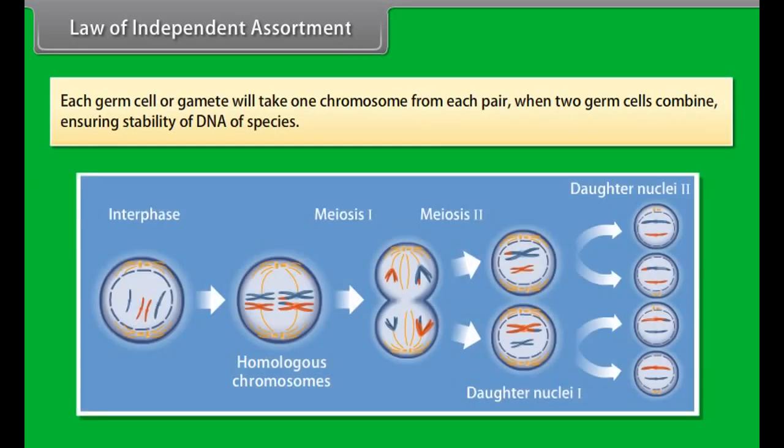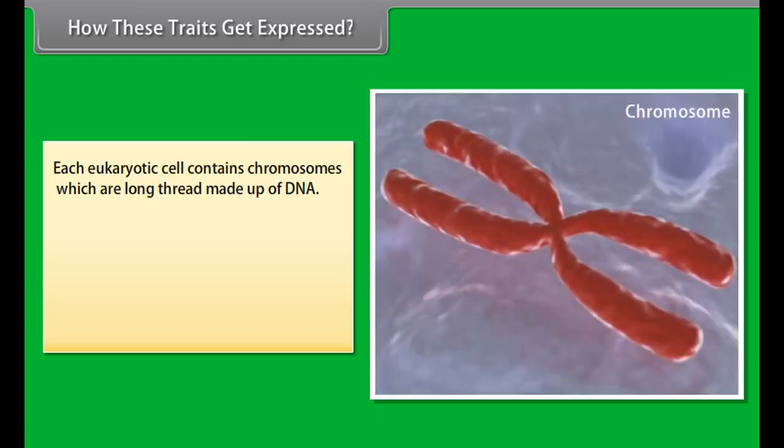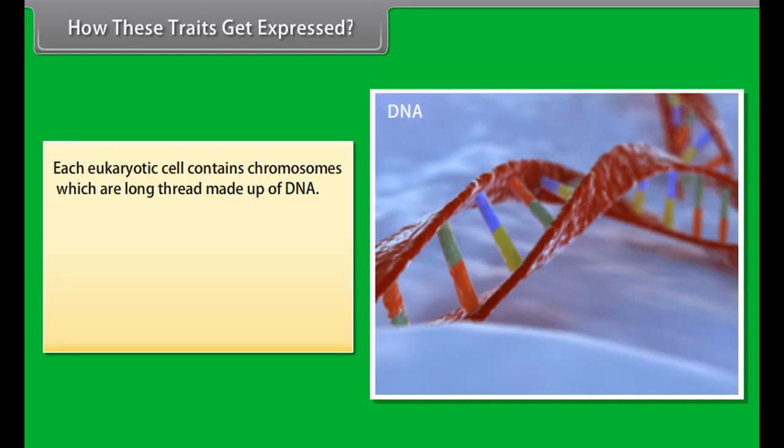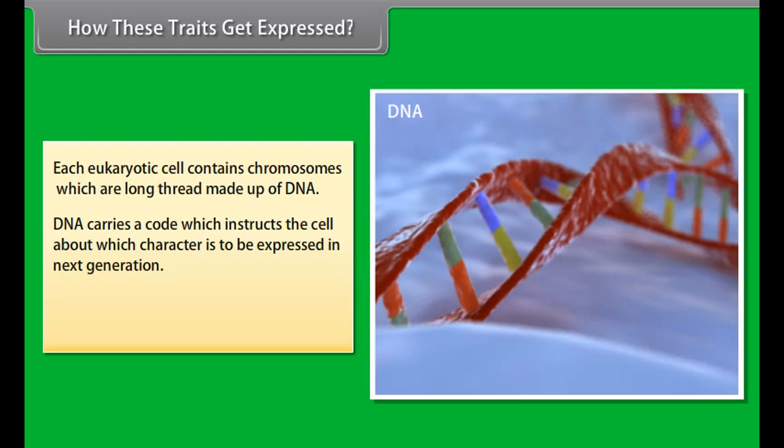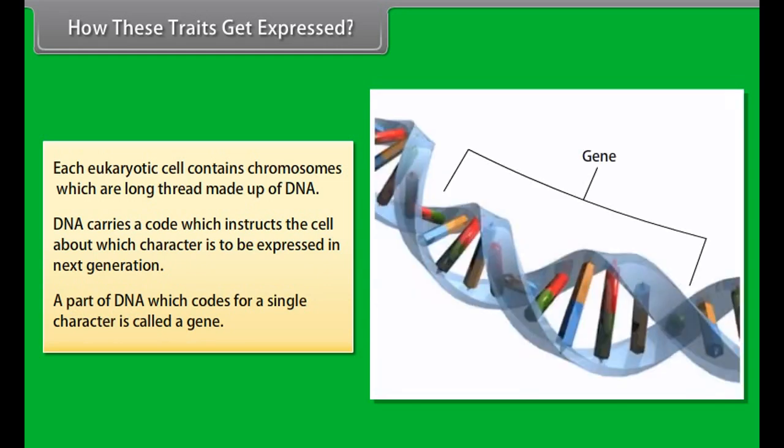Each germ cell or gamete will take one chromosome from each pair when two germ cells combine, ensuring stability of the DNA of the species. How do these traits get expressed? Each eukaryotic cell contains chromosomes, which are long threads made up of DNA. DNA carries a code which instructs the cell about which character is to be expressed in the next generation. A part of DNA which codes for a single character is called a gene.